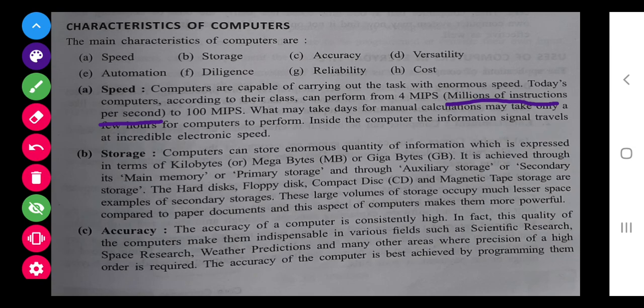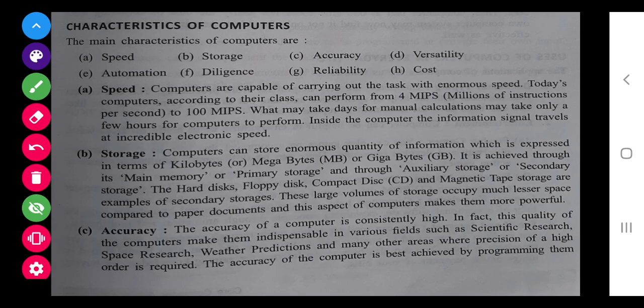Now talking about storage. In storage, we deal with kilobyte, megabyte, gigabyte. You all know about it because you are using mobile very frequently. But if we talk about storage, there is the primary storage and the auxiliary storage.